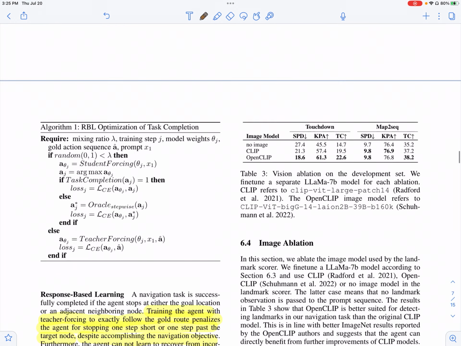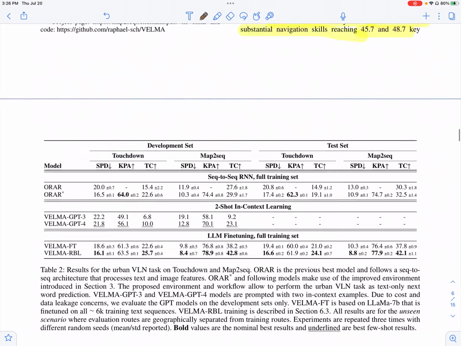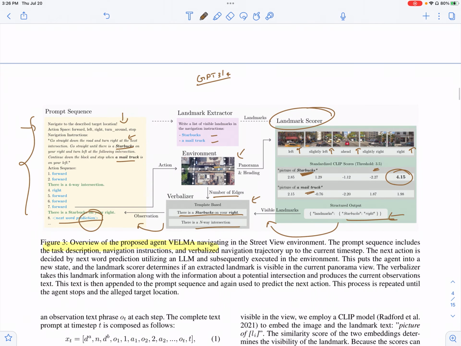So in fine-tuning, they also explore this response-based learning, where instead of just feeding in the gold labels all the time, right? So for each action, you would need to predict the next one. So if you see, this prompt is fed multiple times, right? In multiple time steps.